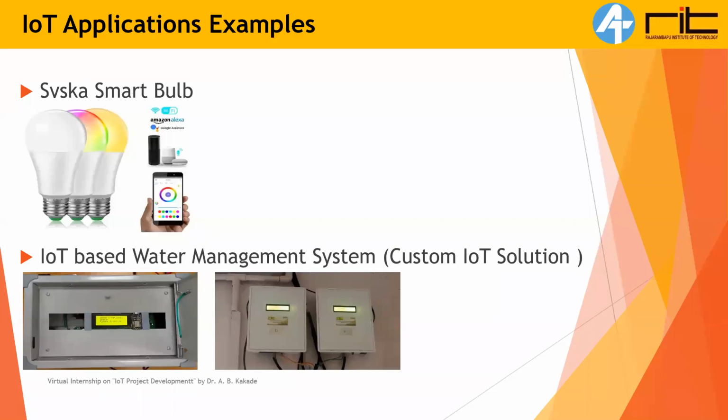So you can see here the data being collected from these devices. What is the data? Data is here the water level. It is being sent to the cloud, for which we have used AWS IoT. And from there, we have fetched that data into an Android application so that we can monitor the current water level in the Android application.